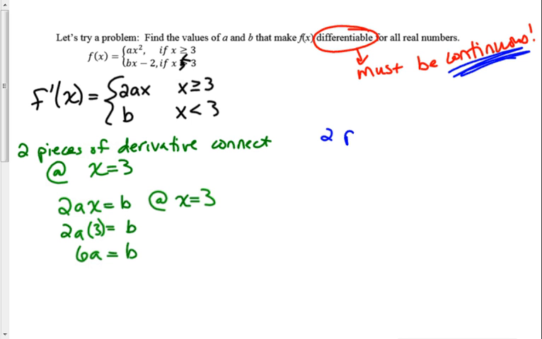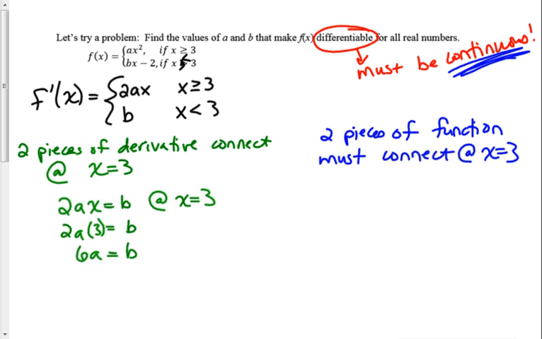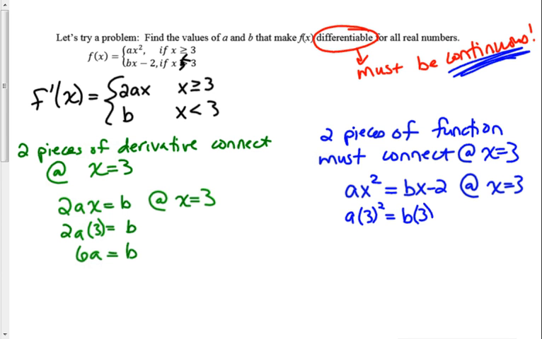So I need the two pieces of the function to also connect, and these must connect at, again, x equals 3. So I'm using my function, not my derivative. I'm going to have ax squared is equal to bx minus 2, and that has to happen at x equals 3. So I'm going to have a times 3 squared is equal to b times 3 minus 2. So that leaves me with 9a equals 3b minus 2.